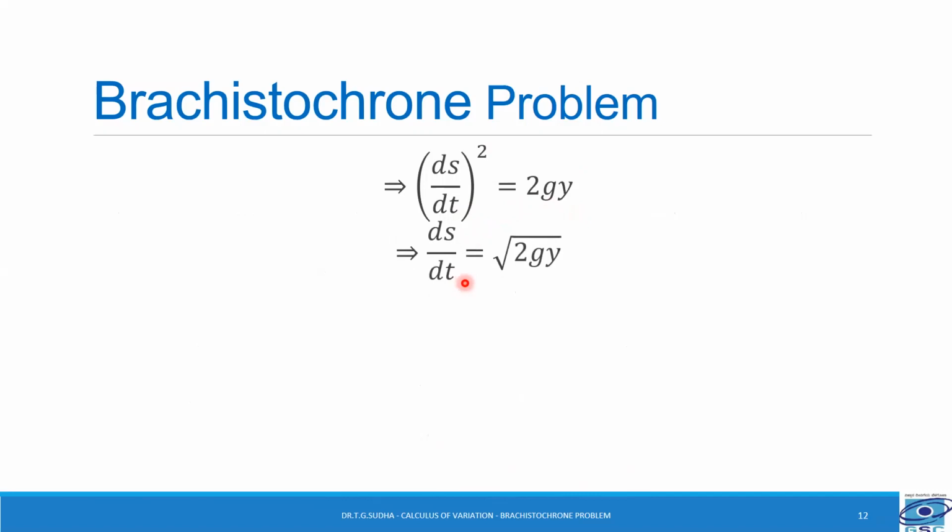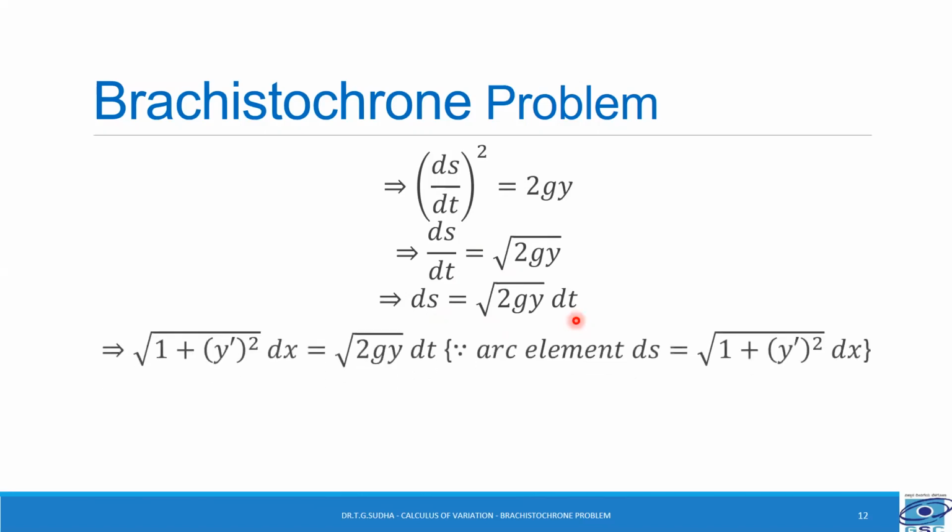But ds/dt will be equal to square root of 2gy. From here we get ds equal to root of 2gy into dt. And this implies, because ds is root of 1 plus y dash square into dx, that will be equal to root of 2gy into dt.